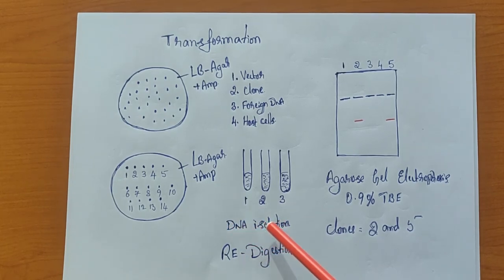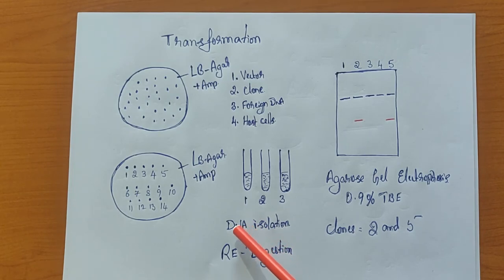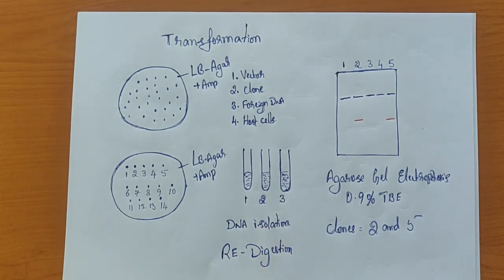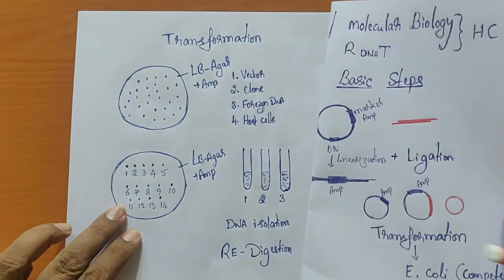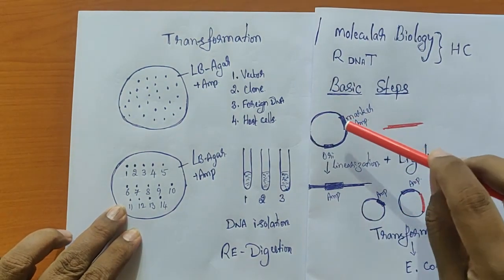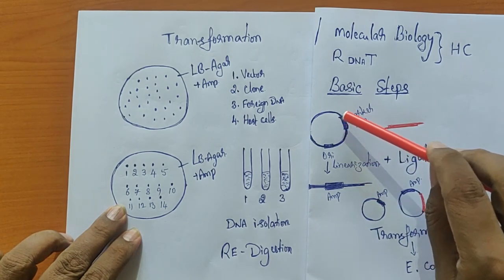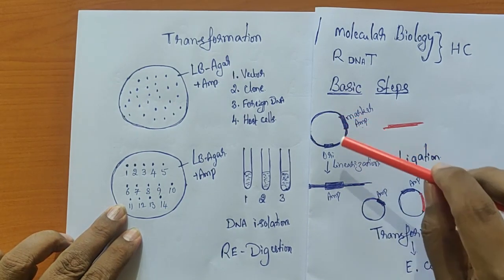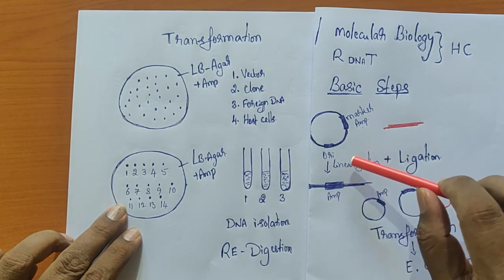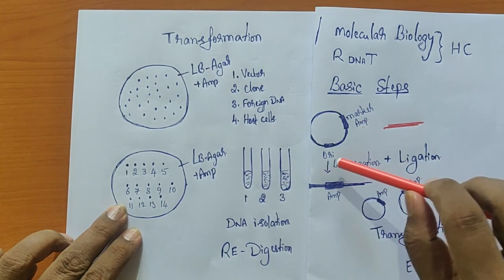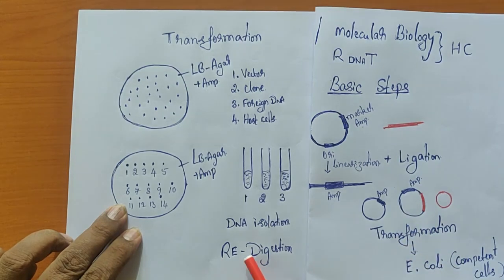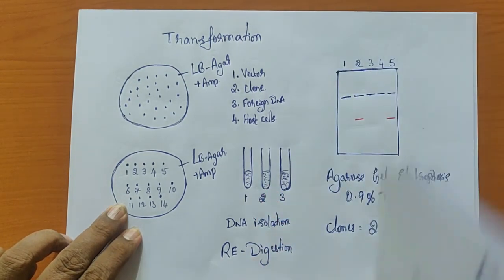Once we isolate the DNA, we are going to treat this isolated DNA with a restriction enzyme. I will tell you one thing: when it comes to circular DNA, we linearize them using a restriction enzyme. We use the same restriction enzyme to digest the plasmid DNA.